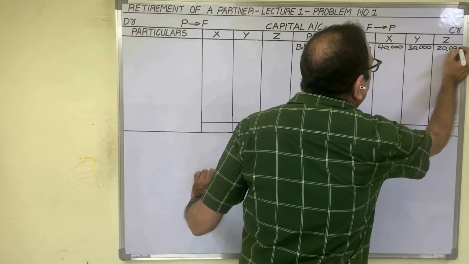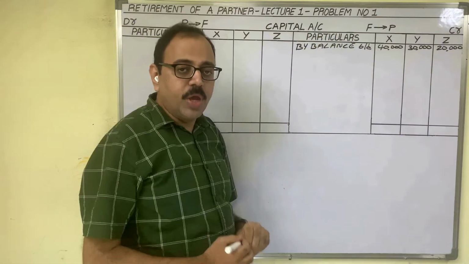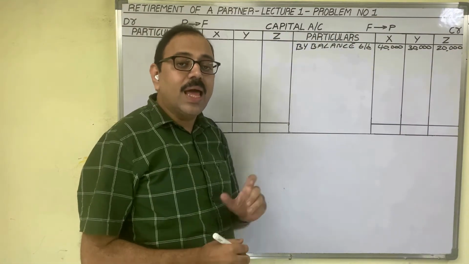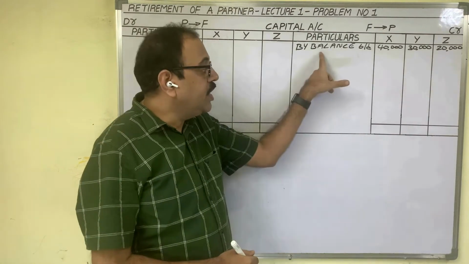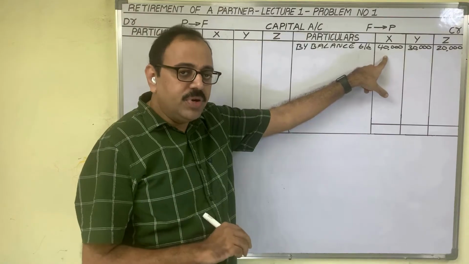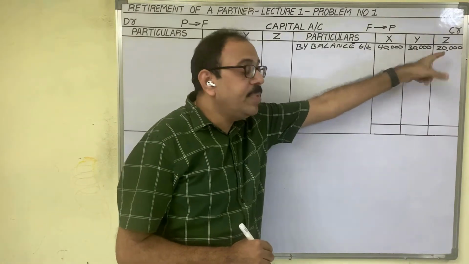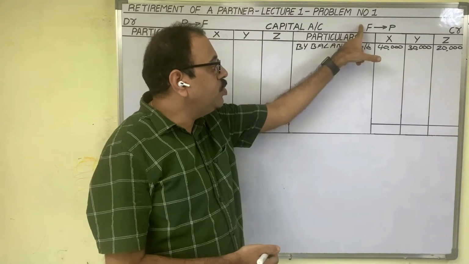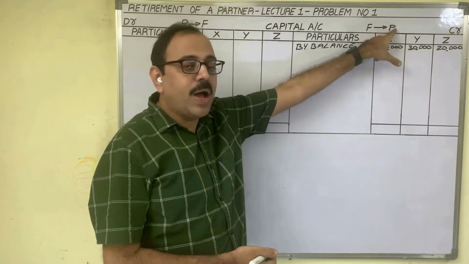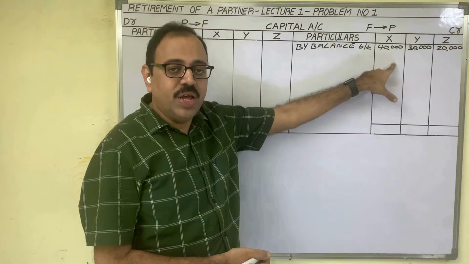Why are we showing opening balances on the credit side? Because capital is a liability, and a liability shows a credit balance. Therefore we are writing on the credit side. In other words, partners brought capital into the firm. If they retire, then the firm should return these capital amounts to the partners. Therefore we are writing on the credit side.